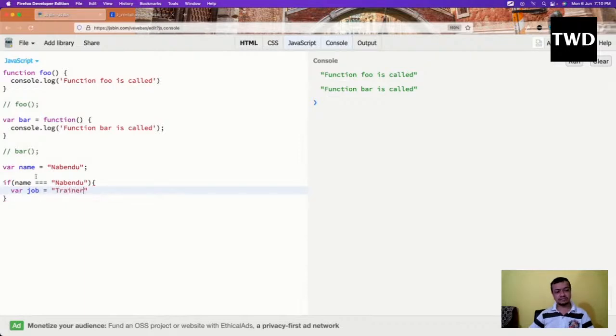So what happens in JavaScript, unlike most other programming languages, where you can access this name anywhere, this var job which I have written is not accessible anywhere.